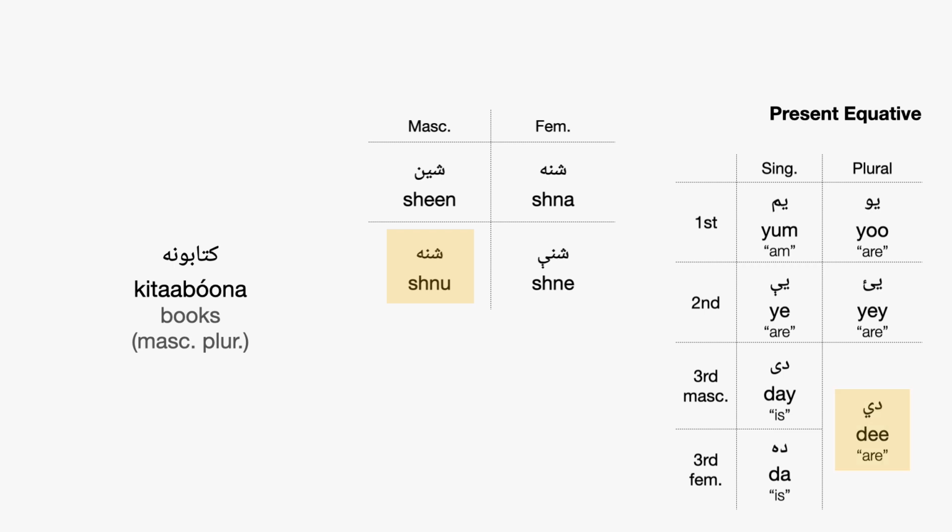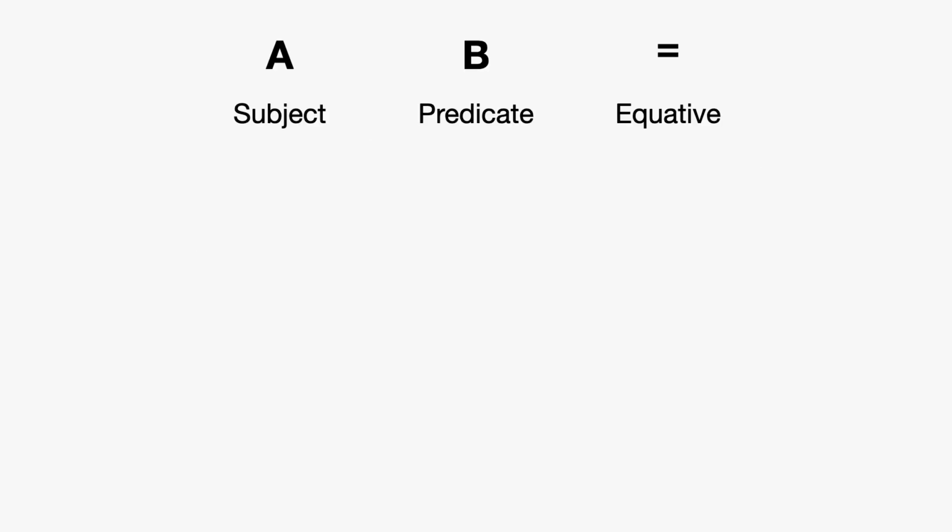Now if we say kitabuna, what's it going to be? Kitabuna shnedi. I'm using the masculine inflected form because it's a plural masculine noun. If we say kitabcha, which is a booklet, it's a feminine singular noun, then we're going to say kitabcha shnada. If it's plural, kitabchi, booklets, this is feminine plural now, then we're going to have to use the first inflection of the feminine form. Kitabchi shnidi.